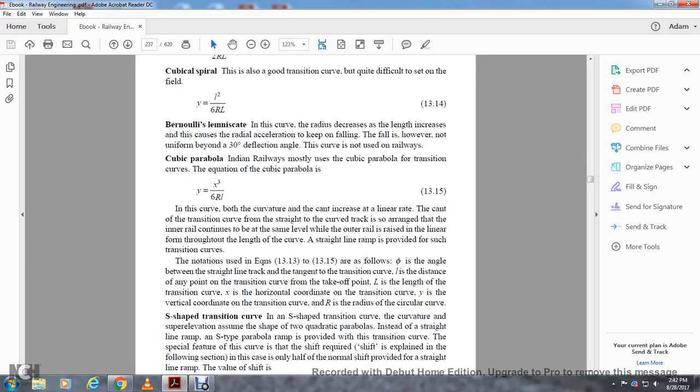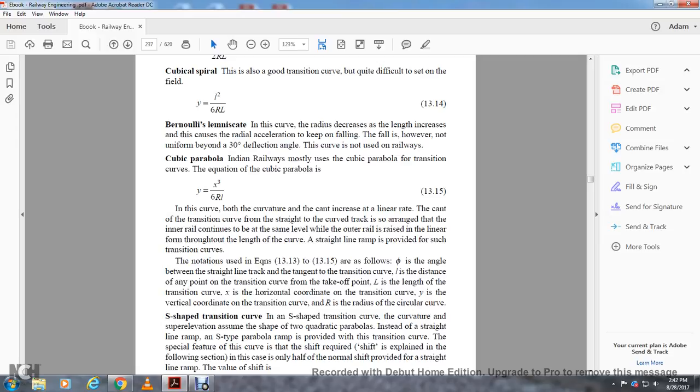The cubic parabola of the Indian Railways: Indian Railways mostly use the cubic parabola for the transition curve. In the cubic parabola, the cant increases at a linear rate along the transition curve, connecting the straight track to the circular curve, with the ramp provided for the transition.